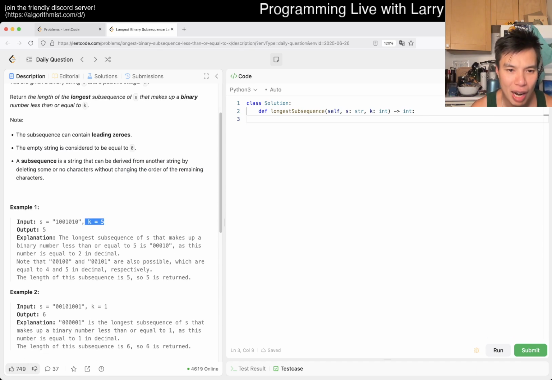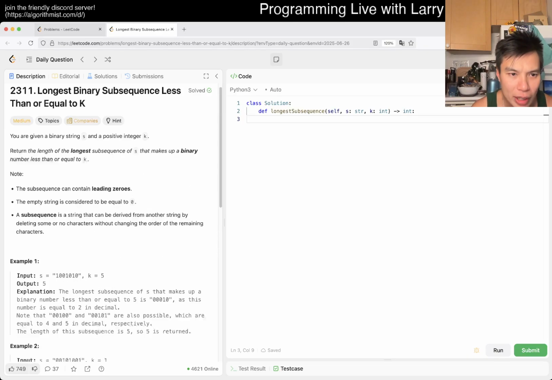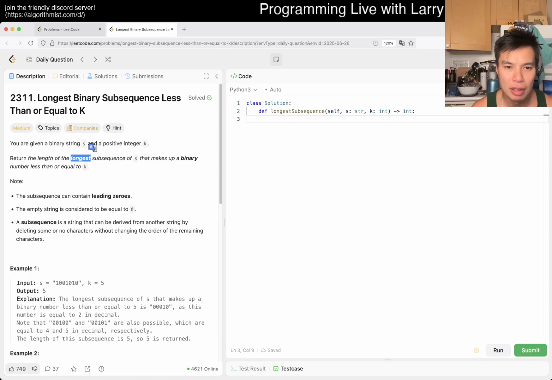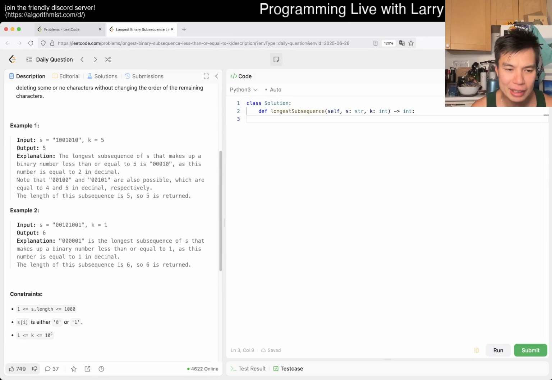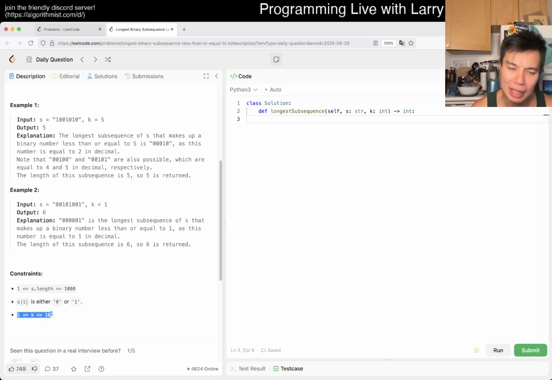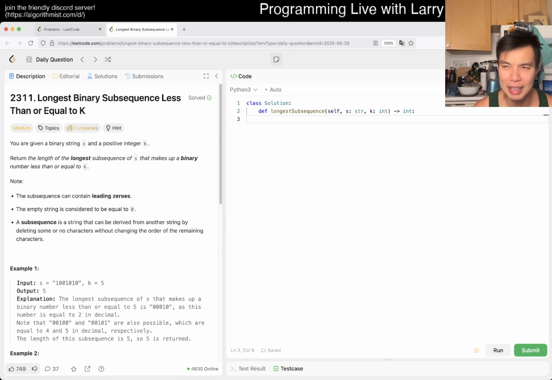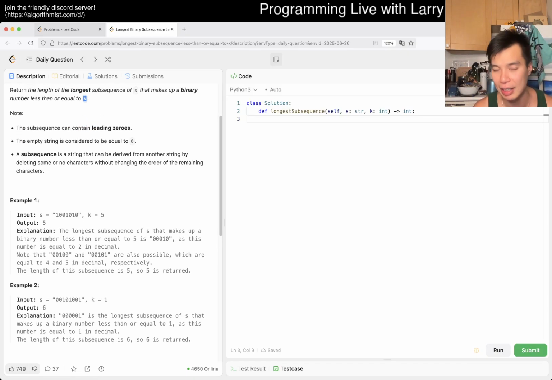So k is equal to 5. We want the longest subsequence that is a binary number less than or equal to k. Okay, and k is up to 10 to the 9, because my first thought is that if k is small enough, we can try, I don't know if it's brute force necessarily, but a greedy approach where you go, okay, what's the longest subsequence where k is 0, 1, 2, 3, 4, all the way up to the actual k, right?